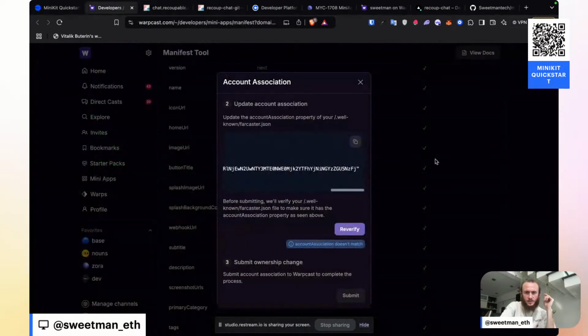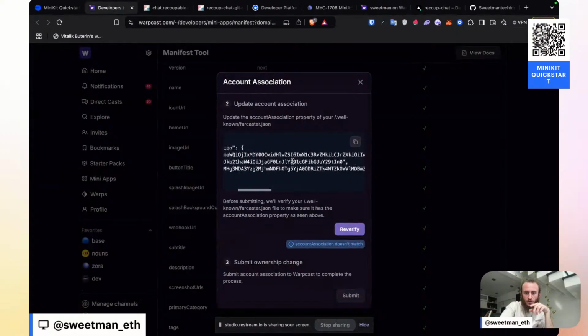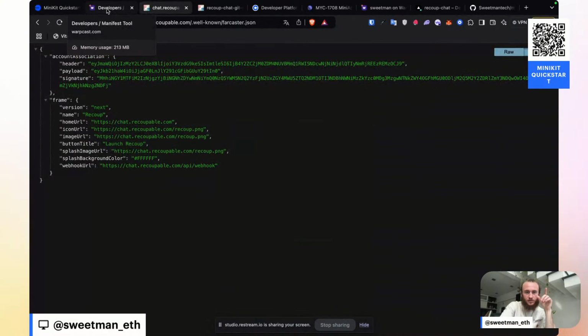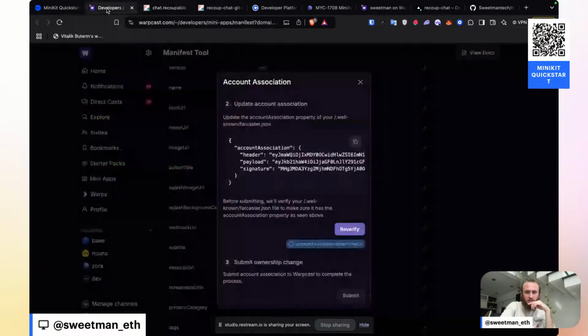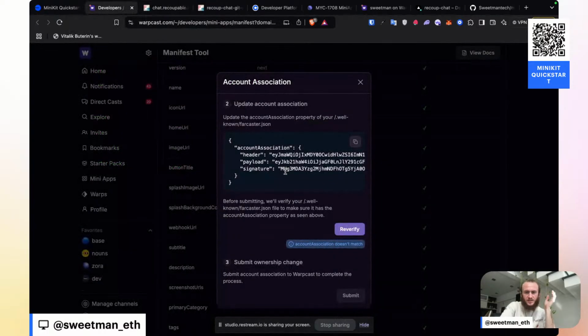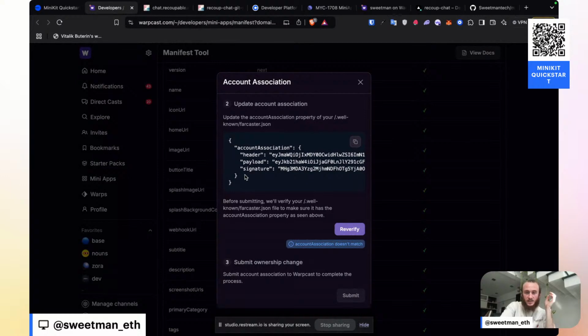It ends with different text. So they're giving me different info for the header and other info than what I was given from the Coinbase team or the Base team. So I guess I should make this update. Account association needs to be updated.